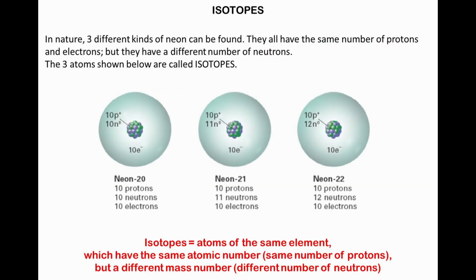In nature, 3 different kinds of neon can be found. They all have the same number of protons and electrons, but they have a different number of neutrons. The 3 atoms shown below are called isotopes. Isotopes are atoms of the same element, which have the same atomic number, same number of protons, but a different mass number, different number of neutrons.